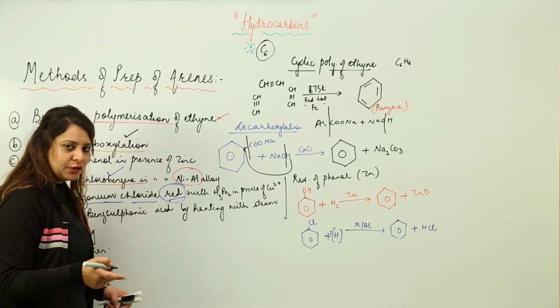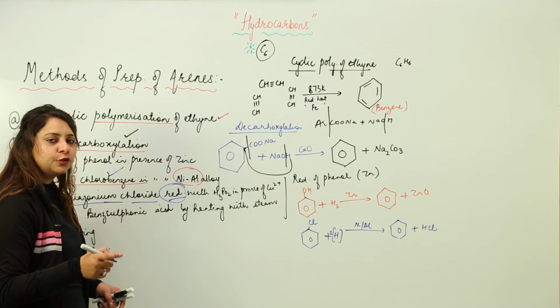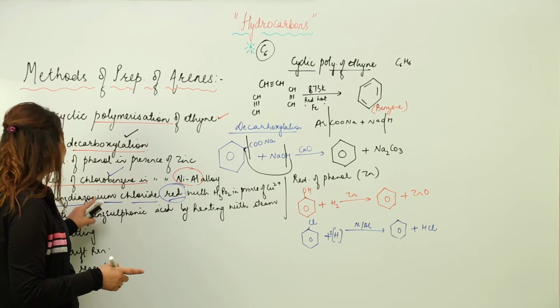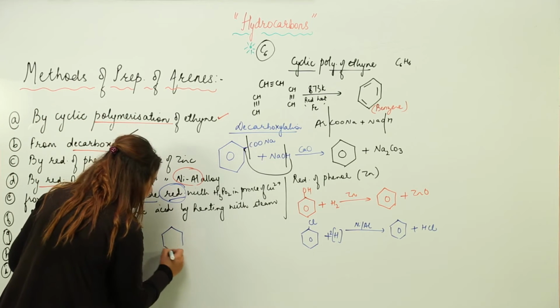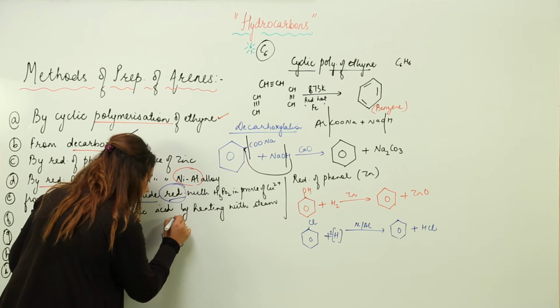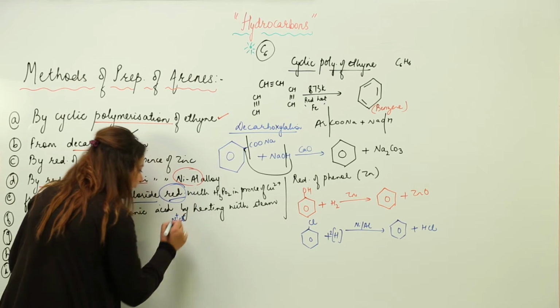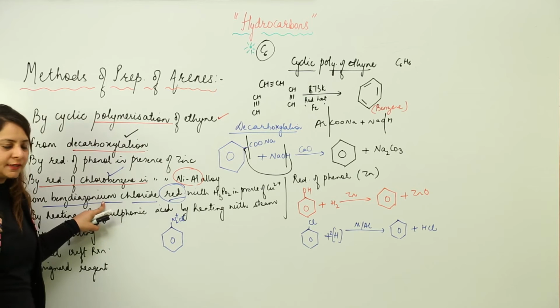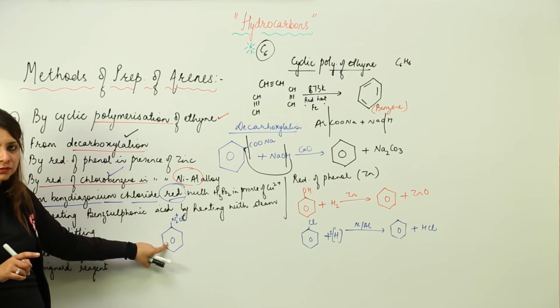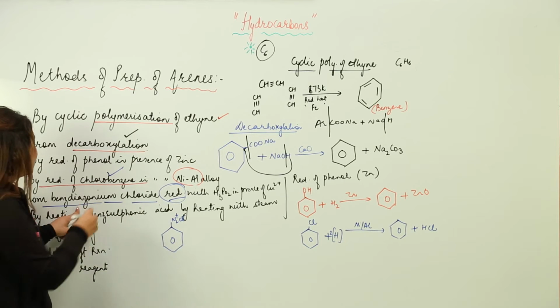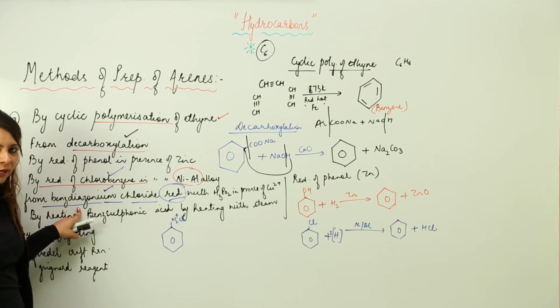Again we need to carry out the reduction, but here the reduction is going to be of benz-diazonium chloride. What is benz-diazonium chloride? It is a benzene ring having N2 positive Cl negative group. So when this kind of group is attached to benzene's ring, it is called benz-diazonium chloride.